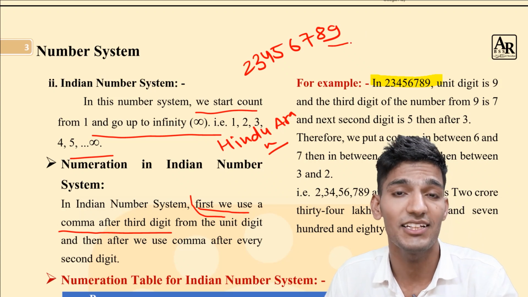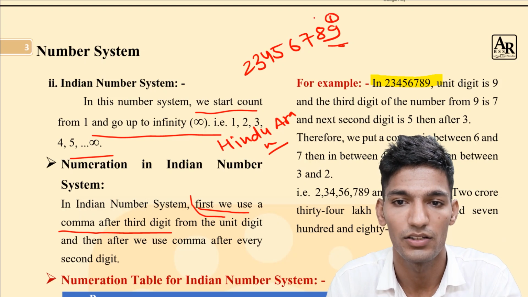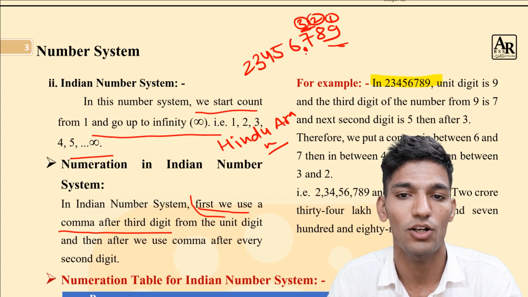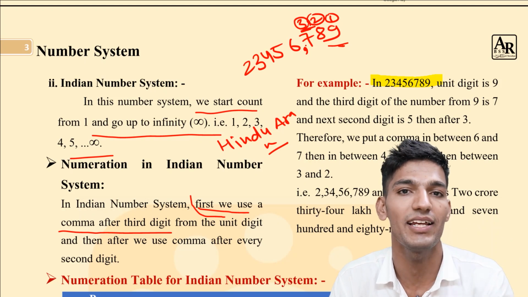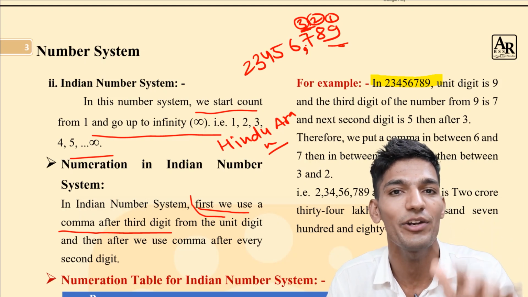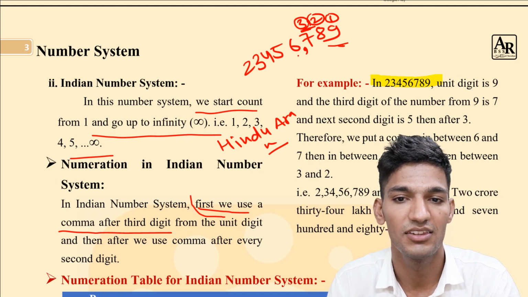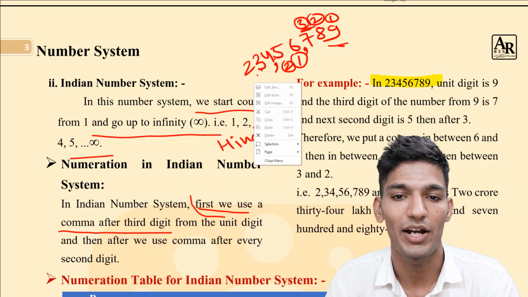The third place from the unit place, which is 1, 2, 3, is the third place. So after the third place, we have to place a comma. But after that comma, we have to place a comma after every second digit. So the second is 1, 2, we will place a comma here. 1, 2, we will place a comma here. So what have we learned?